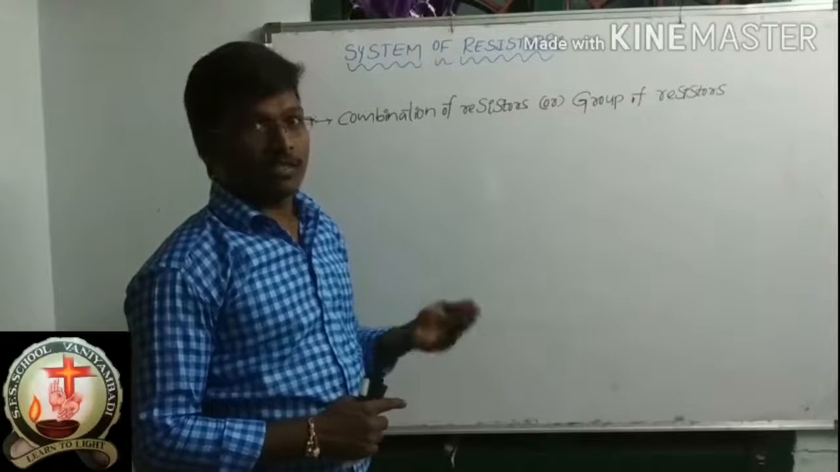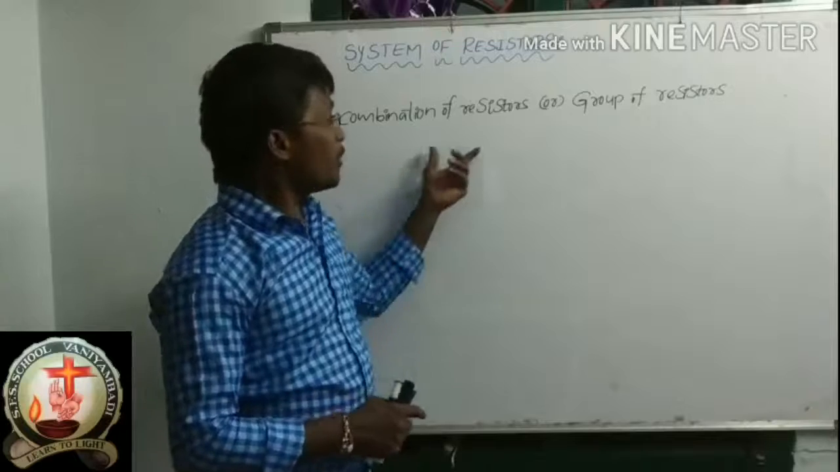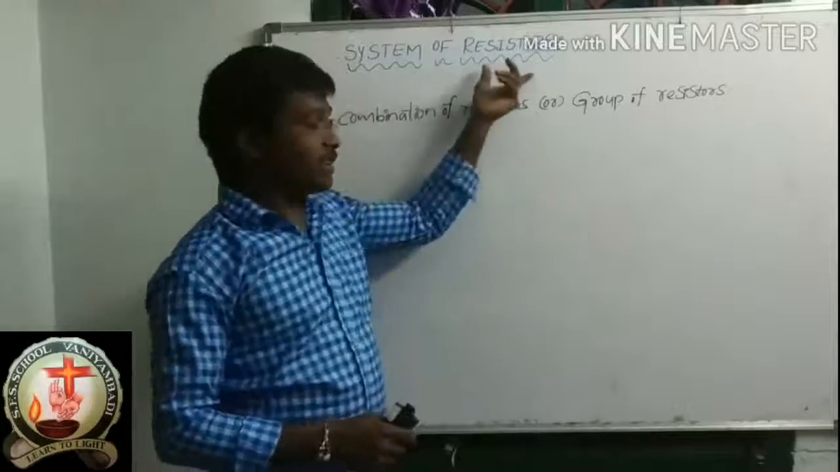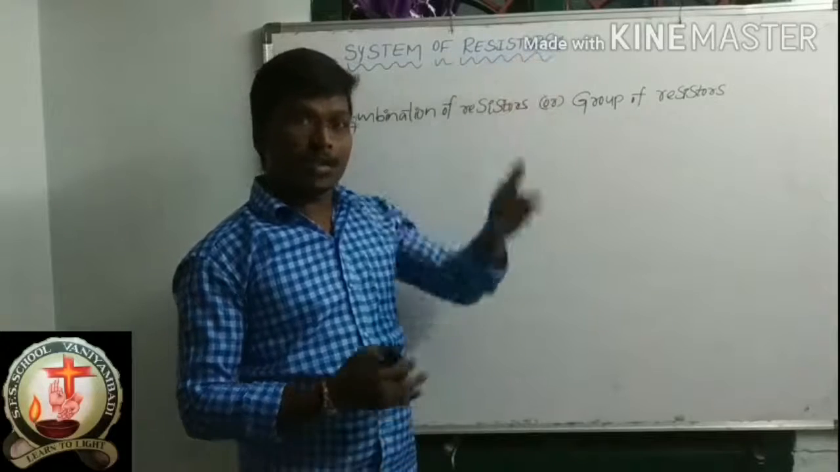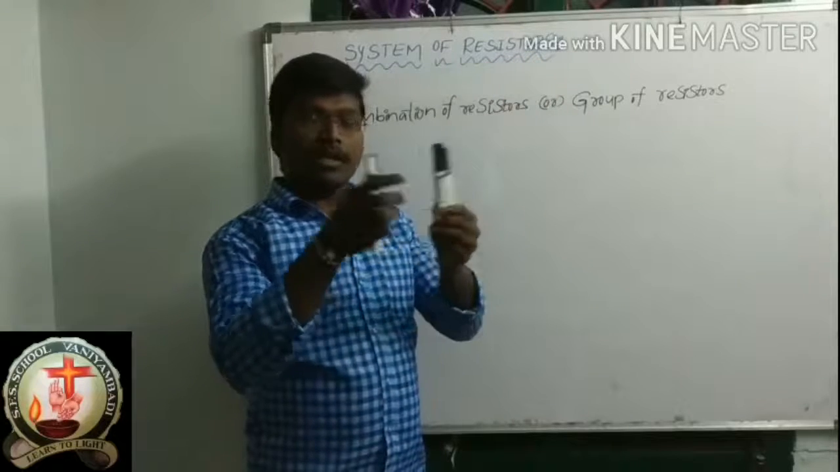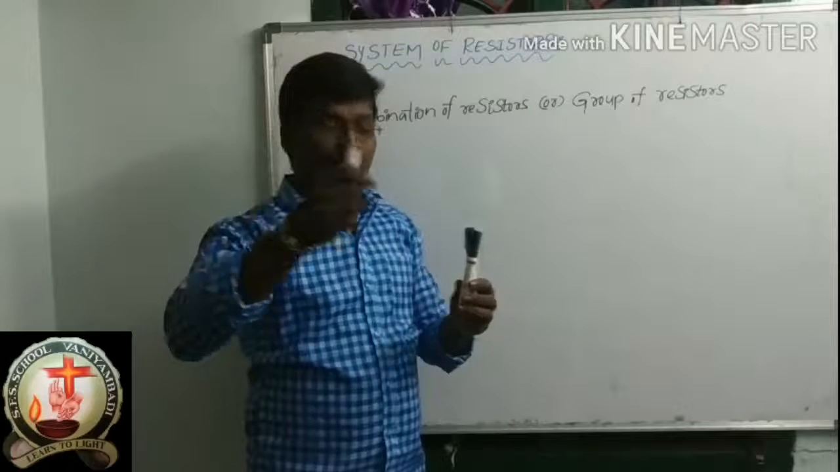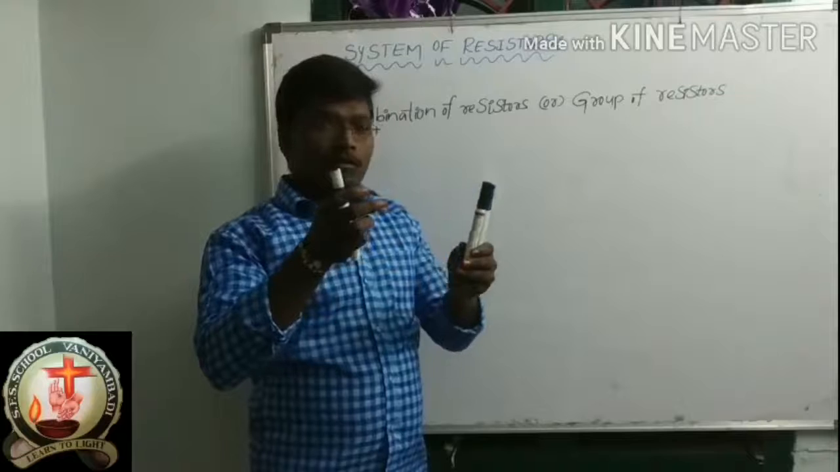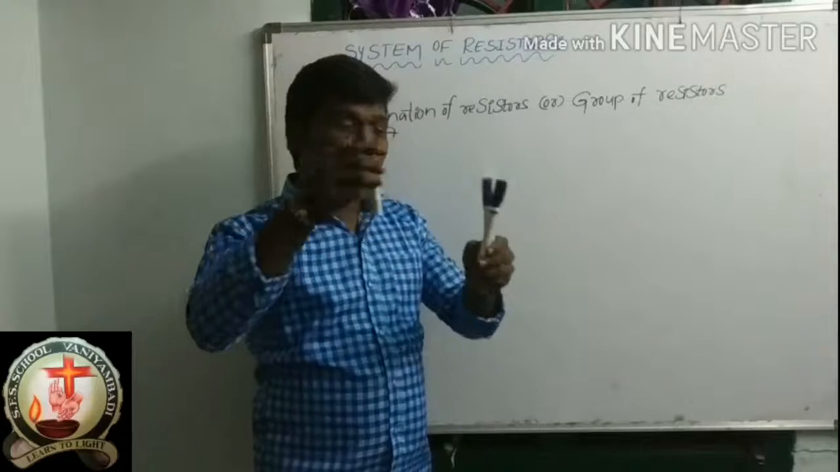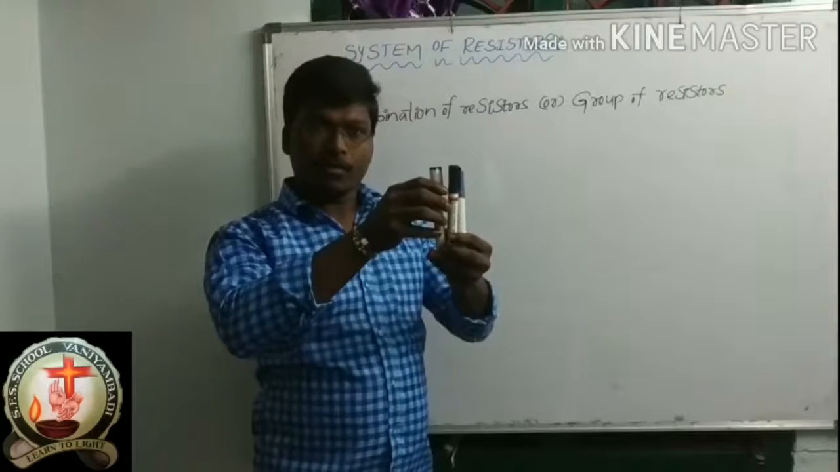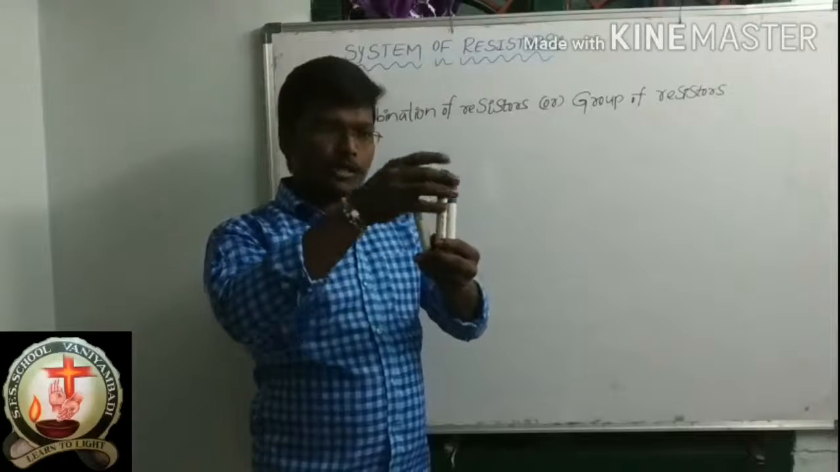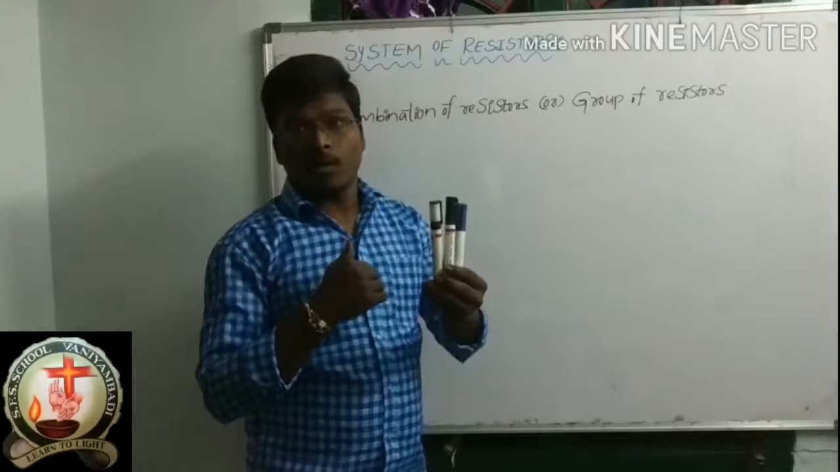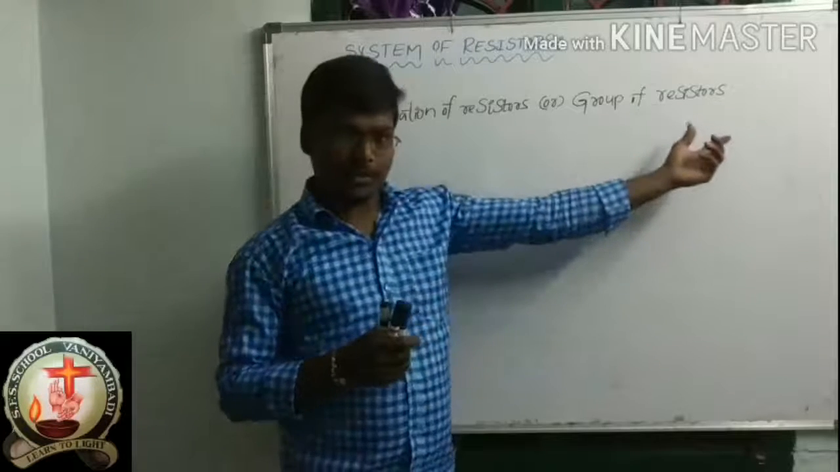The system of resistors means a combination of resistors or a group of resistors. Suppose these three are resistors. This is one resistor, this is also one resistor, and this is also one resistor. These three resistors you should keep in one place. So this is the combination of resistors.